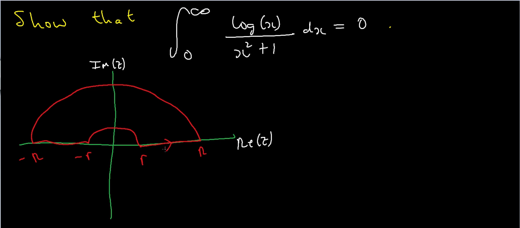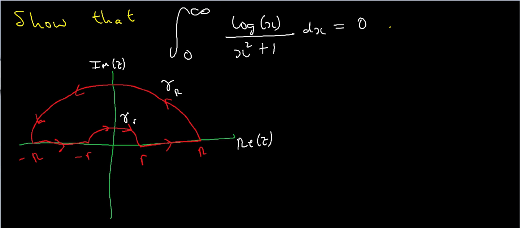So I'm going to start here, go along here, go along this curve, like so, along here, and then finally back where I started. I'm going to call this little curve gamma sub little r, and this bigger curve gamma sub capital R.